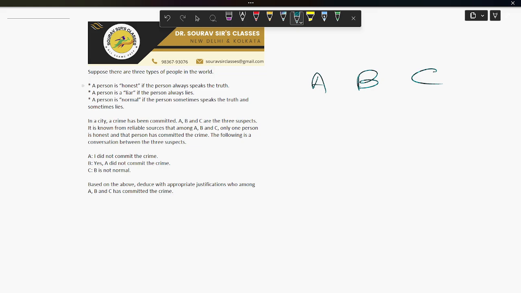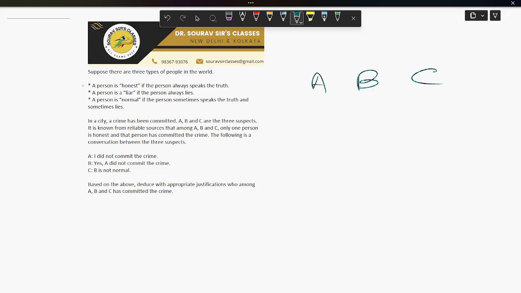Let's see B's statement. B says, "A did not commit the crime." Since B is a liar, the statement must be false, so the opposite is true: A committed the crime. But we know C committed the crime, so A did not. This contradicts B being a liar, since the statement "A did not commit the crime" is actually true. But B lies, so B should say something false. Here B is saying the truth, which cannot be since B is a liar. So the contradiction arises.